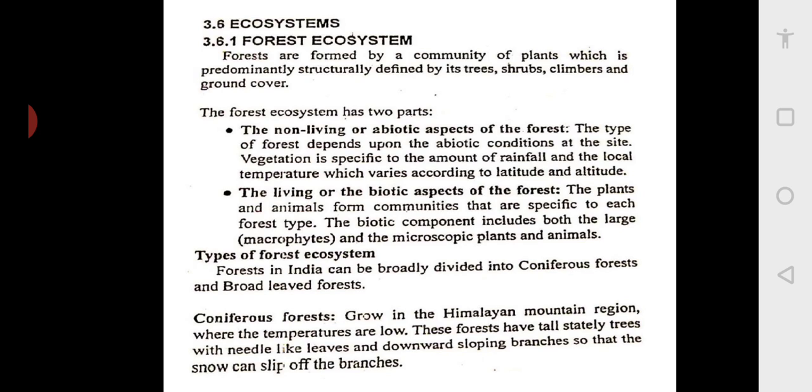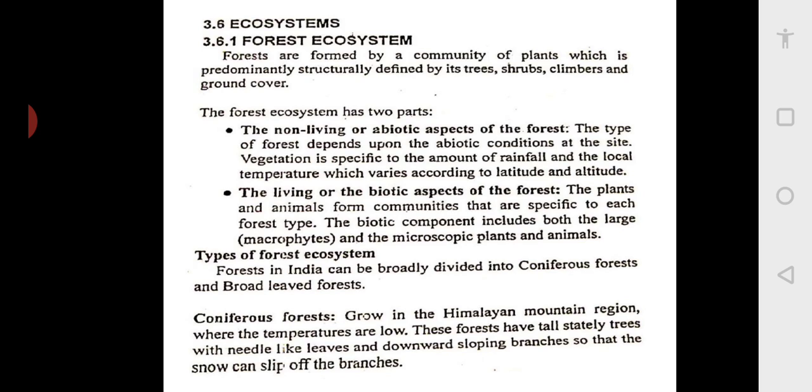So the forest ecosystem also consists of living as well as non-living aspects. The non-living aspect means the abiotic conditions like the soil, the vegetation, the rainfall which falls, and the temperature.